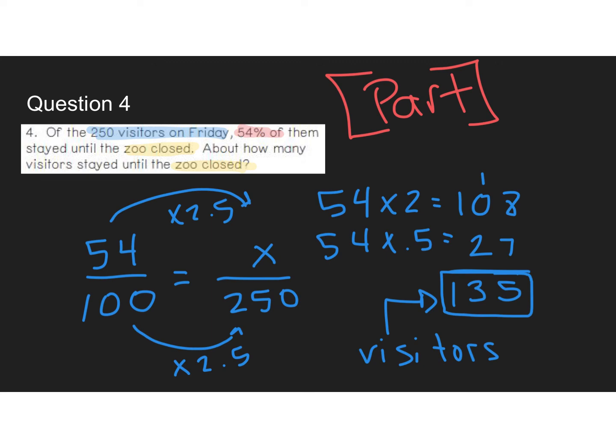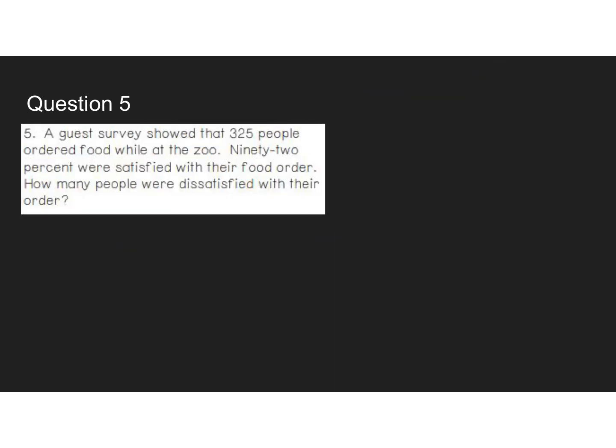If you struggle with the 2.5 part, this part right here, we could always simplify this if we wanted. Maybe divide it by 2 and get 27 over 50. And then we could multiply that to get to 250. So if you struggle with this, if you want to do it a different way, come see me in class. Just pause the video, and then I can show you a different way on this one as well. All right, let's try one more.